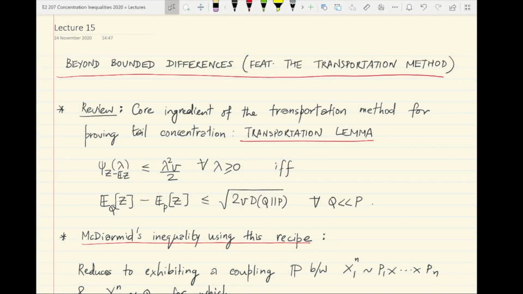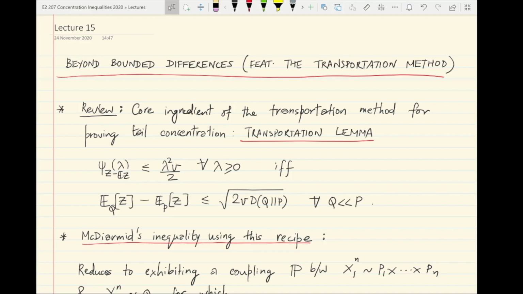Hi all. The aim of today's lecture is to use the transportation method, which we've covered in the past two lectures, to try to prove concentration inequalities for functions that don't just have the standard bounded differences property for which McDiarmid's inequality applies, but the aim is to actually relax bounded differences conditions as much as possible. And in today's lecture, we will actually see a very powerful example of such a condition for which the transportation method can readily give us answers.